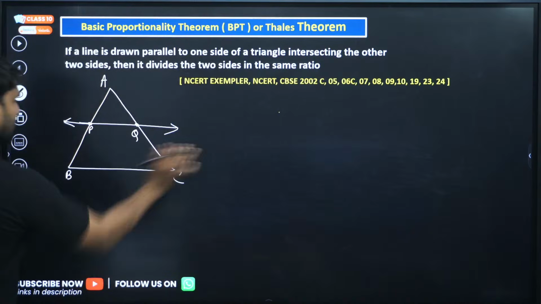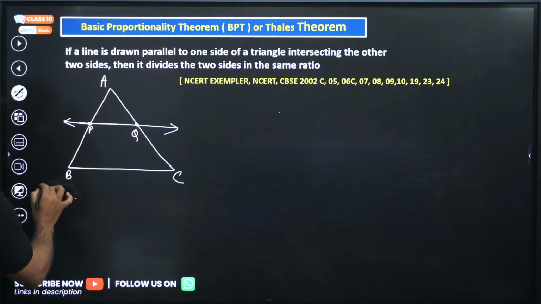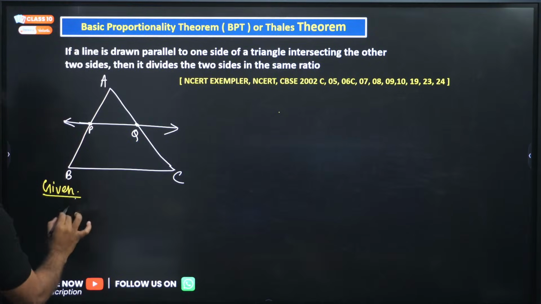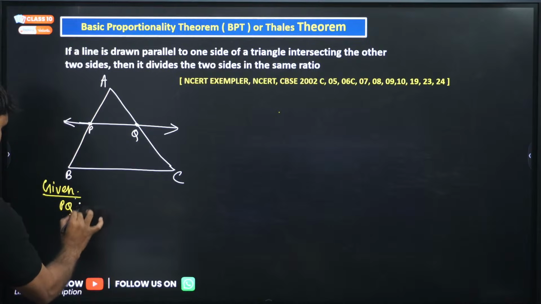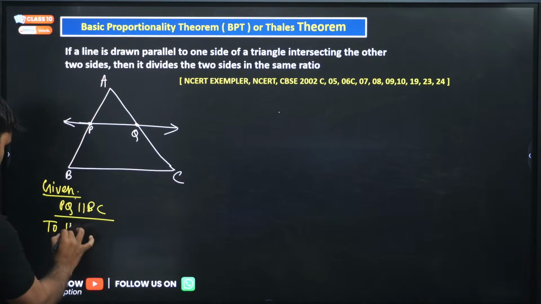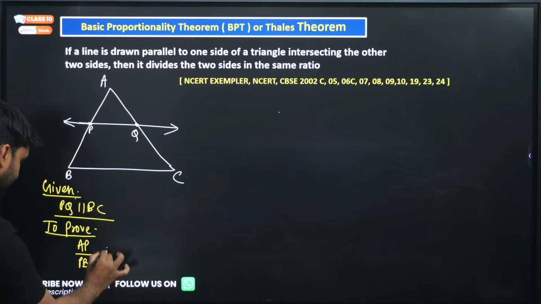Means here the given information is what? The given information is only PQ is parallel to BC, right? This is the given information. And what to prove? AP divided by PB is equal to AQ divided by QC.